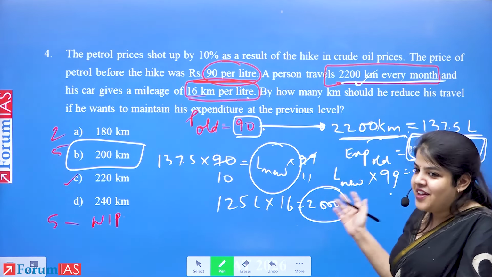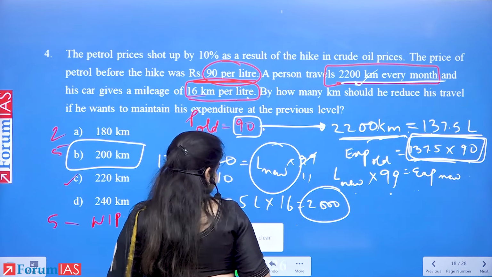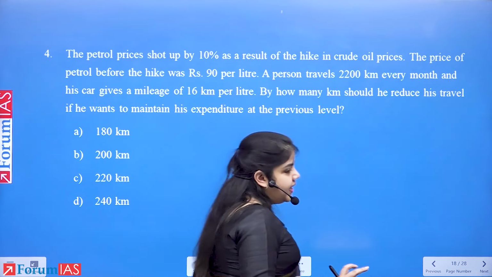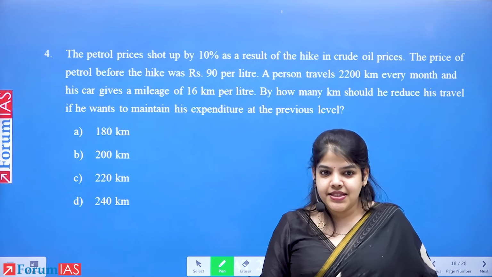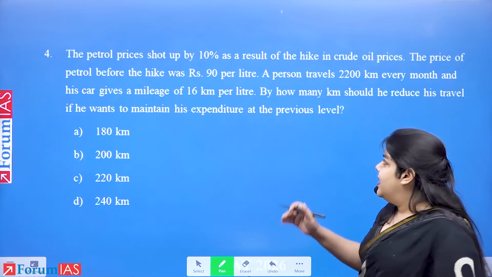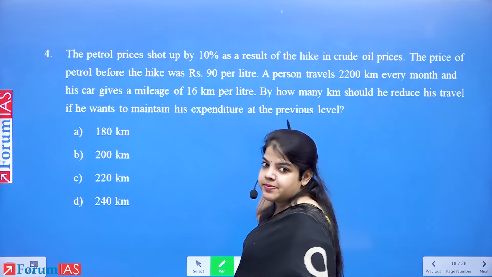But this is a very long way of calculation. Let's look at another method. One thing very clear to us is he has to keep his expense the same. So what is the expense for him?